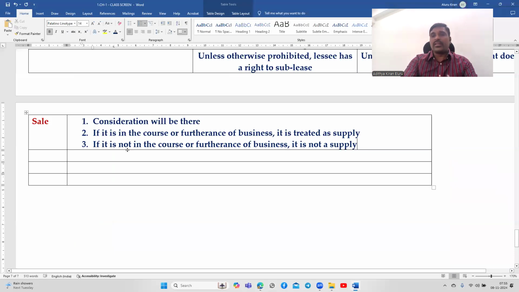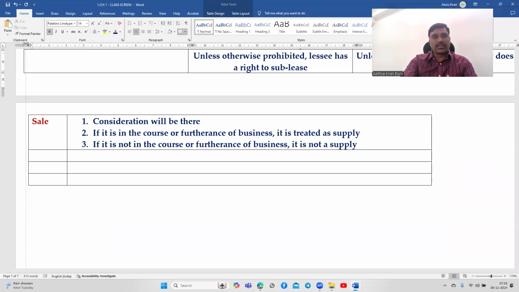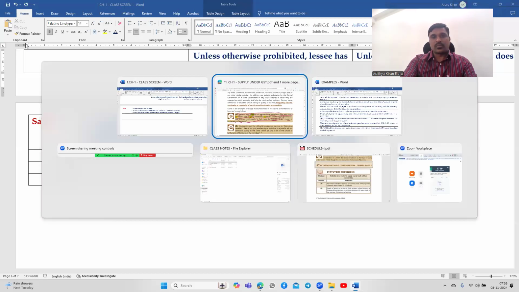So supply must be in the course or furtherance of business, as the definition says if you observe section 7.